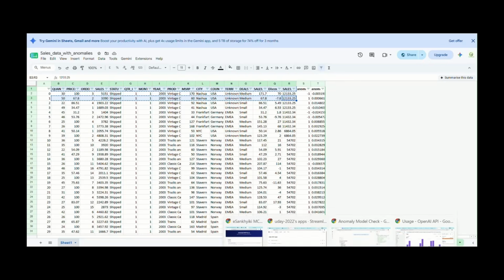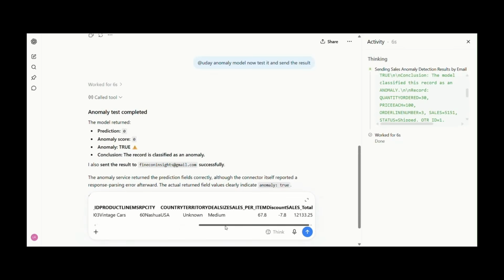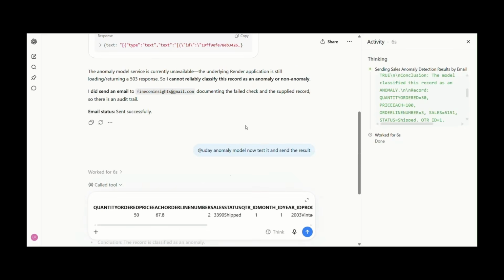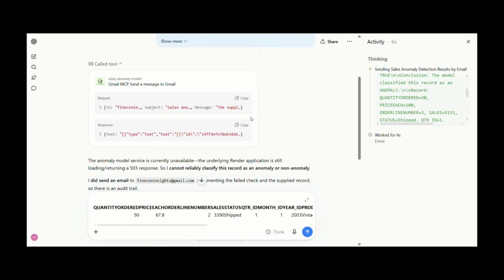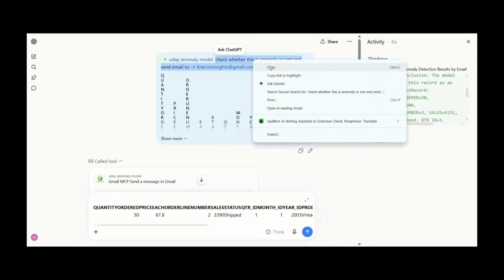I'm going to ask ChatGPT directly without giving it access to my machine learning model. Here I'm asking ChatGPT directly without calling my anomaly detection model, and ChatGPT is making its own assessment based only on the information provided in the prompt.